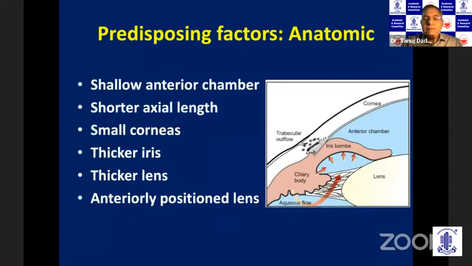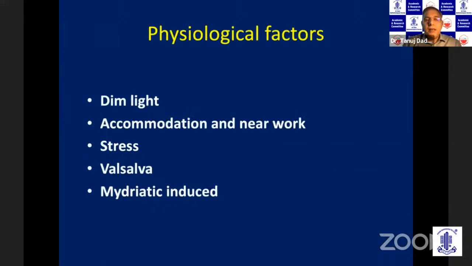The predisposing factors causing angle closure include a shallow anterior chamber, shorter axial length, smaller corneas, a thicker iris, a thicker lens, and an anteriorly placed lens. In addition, you have physiological factors precipitating angle closure such as dim light, near work, stress, the Valsalva maneuver, and it may be induced by mydriatics we use for dilatation in the clinic.